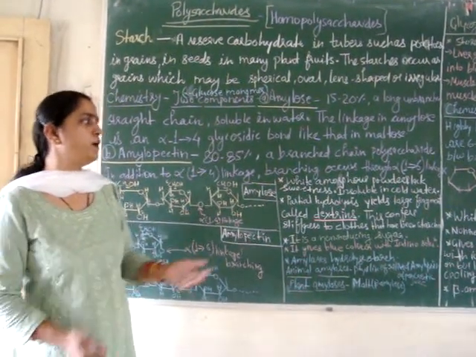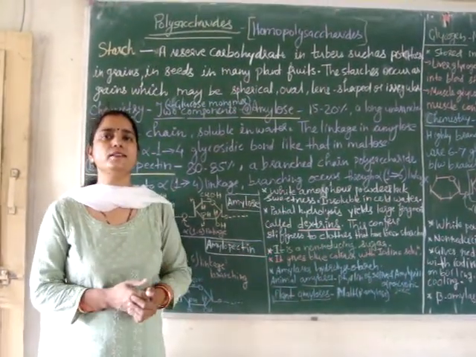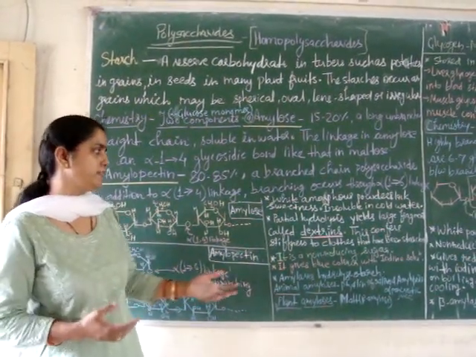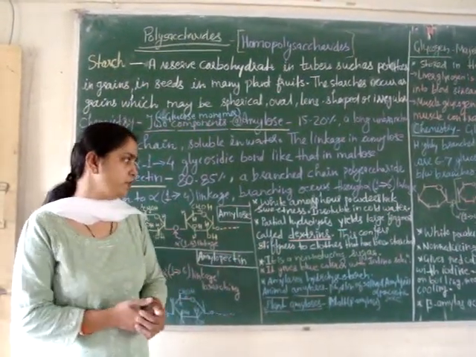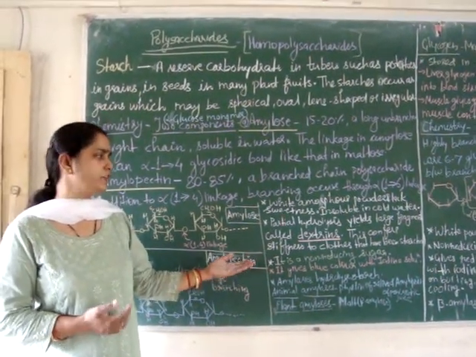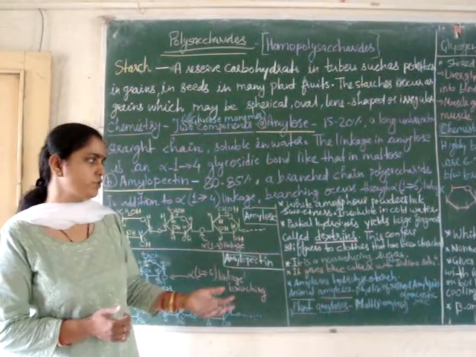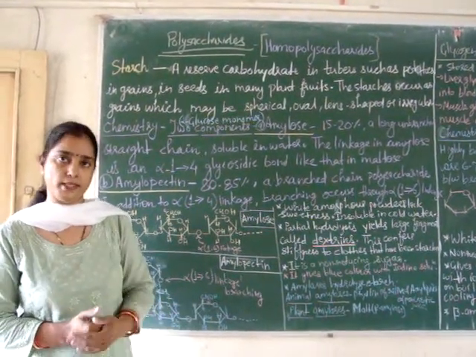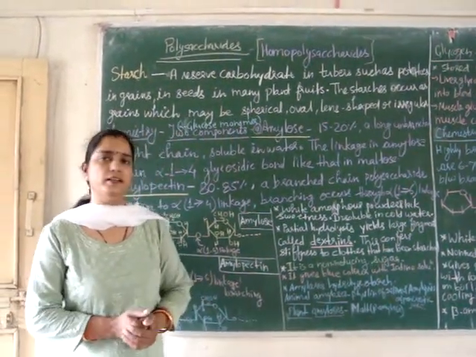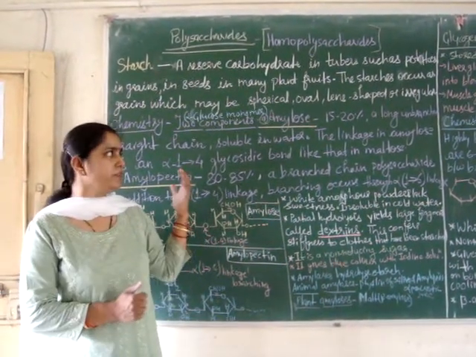Upon partial hydrolysis, starch yields large fragments which are known as dextrins, and it is this dextrin that confers stiffness to cloths that have been starched. Then it is a non-reducing sugar. In fact, all polysaccharides are non-reducing sugars, and starch gives a blue colored complex with iodine solution. Amylases are the enzymes which hydrolyze starch.